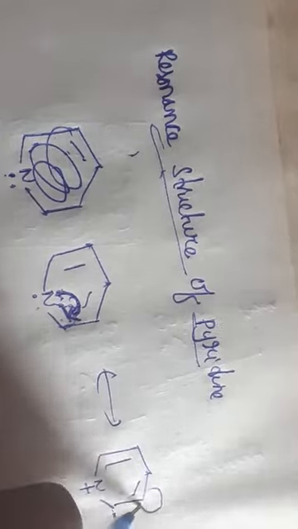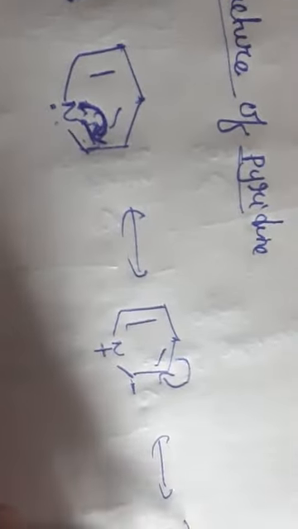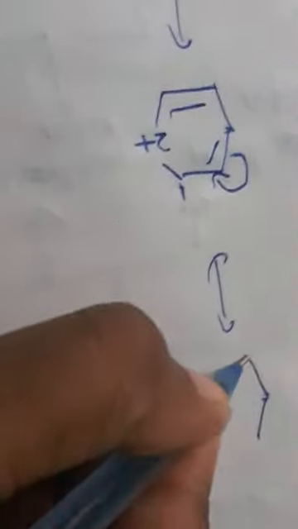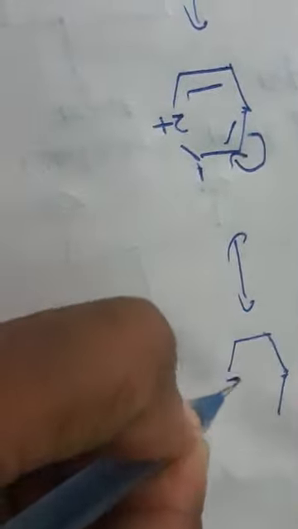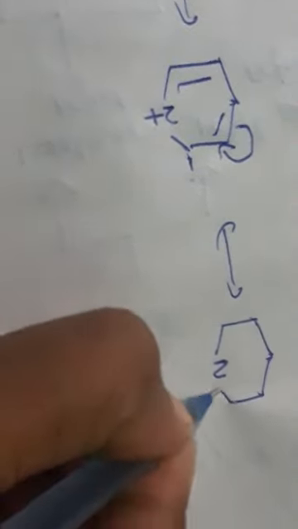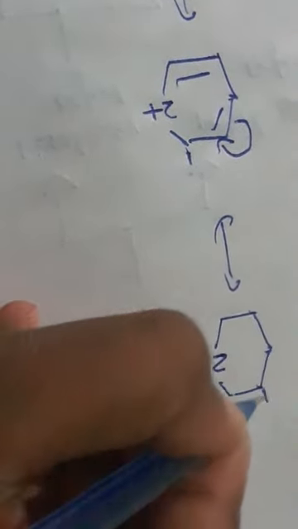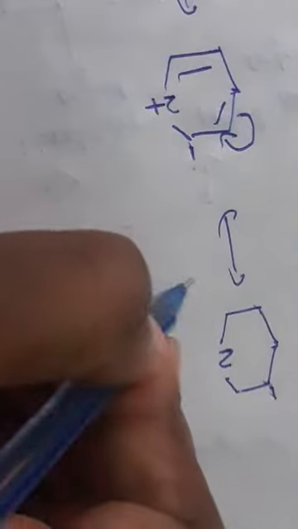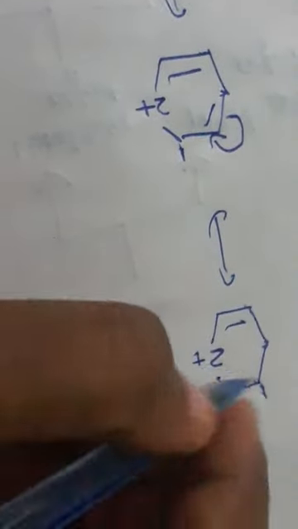So if I turn the bond here, what will you get? Nitrogen is positive here.